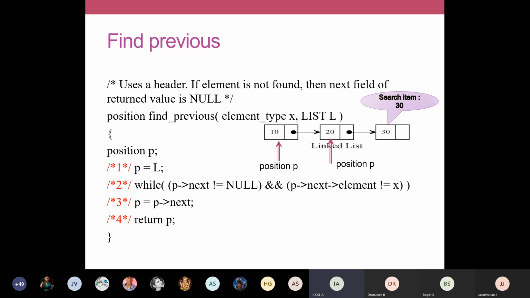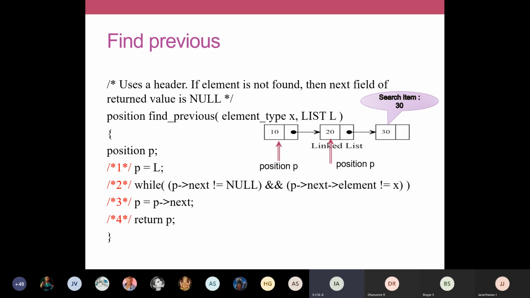For that, we are going to initialize our position P to point to the first node. So that's why we write P is equal to L. Then while P arrow next not equal to null and P arrow next arrow element, you can use pointers like this.